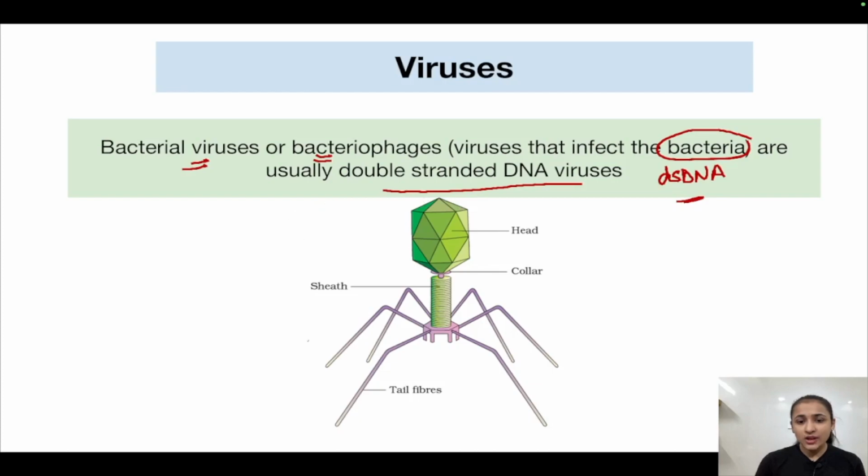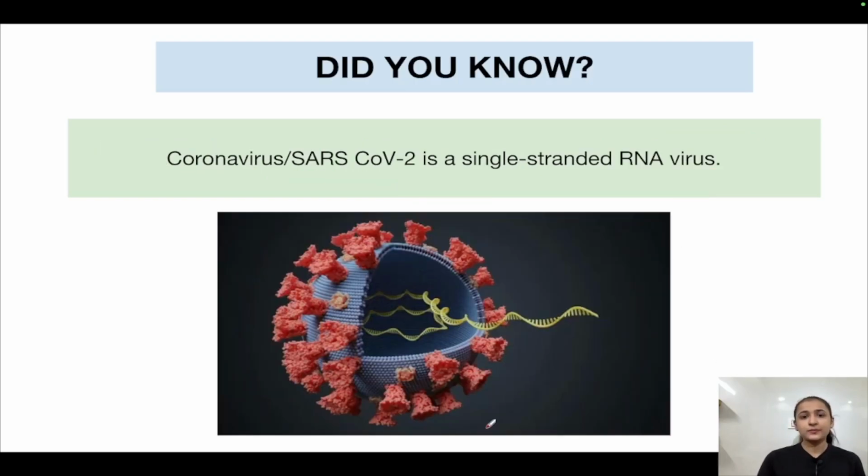So this is the structure of a typical bacteriophage. This is the head. The head comprises the genetic material, that is DNA in this case. This is the collar, this is the sheath or the tail zone. These are the tail fibers. This is the tail tube, also known as a sheath. A sheath is covering this tail tube, and these are the tail fibers. So this is the typical structure of a bacteriophage.